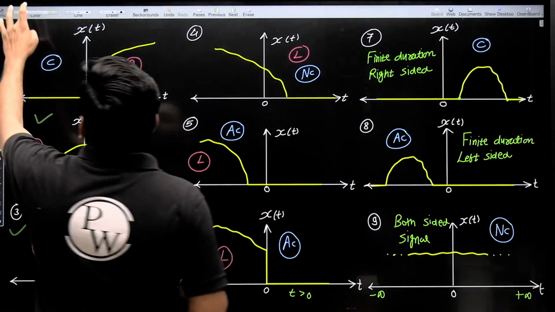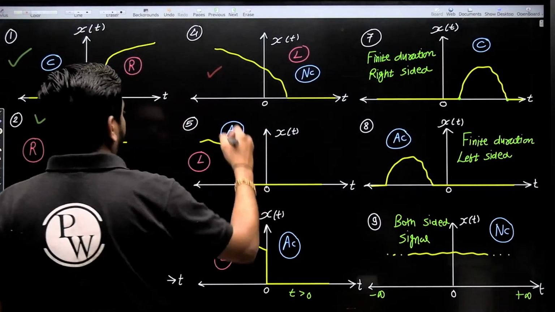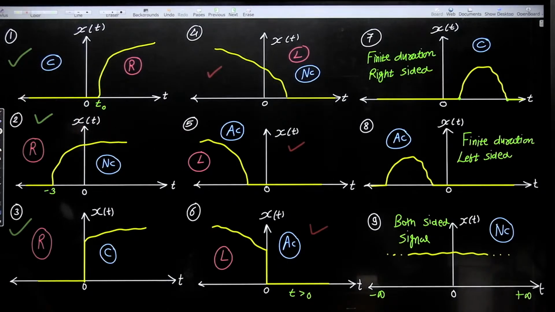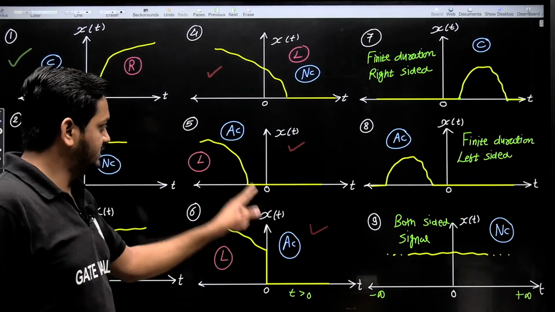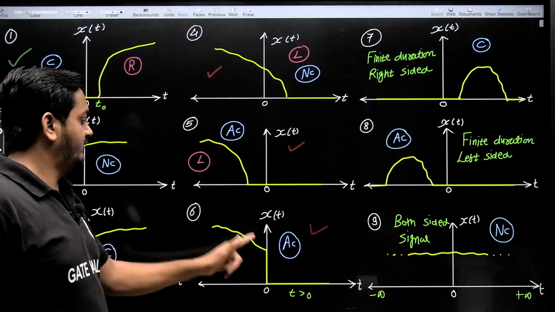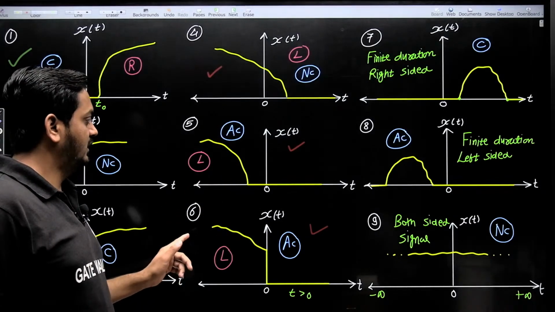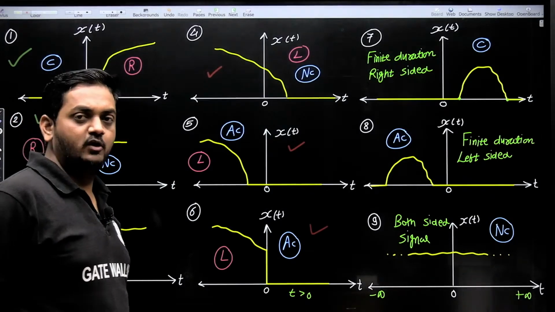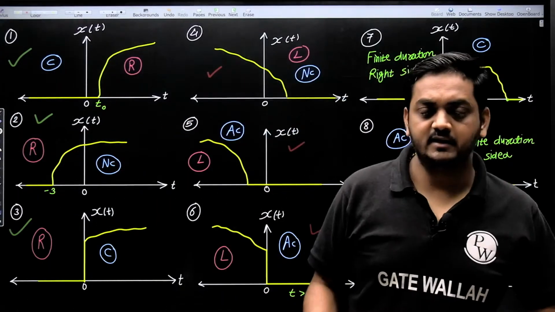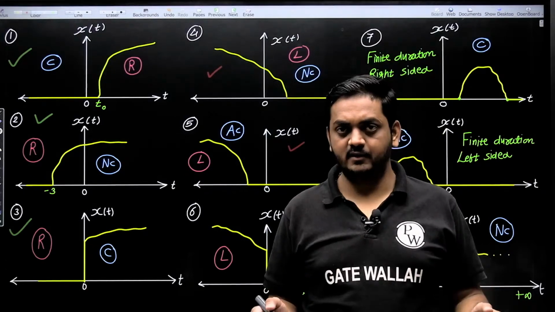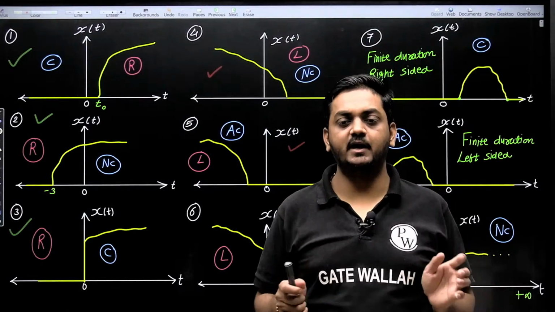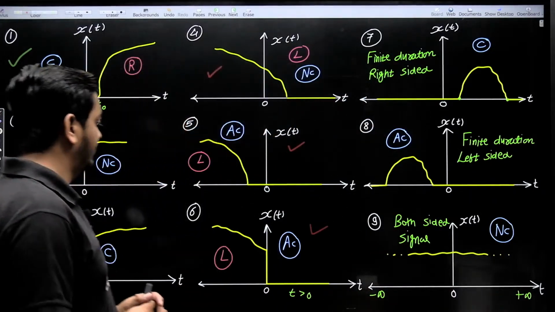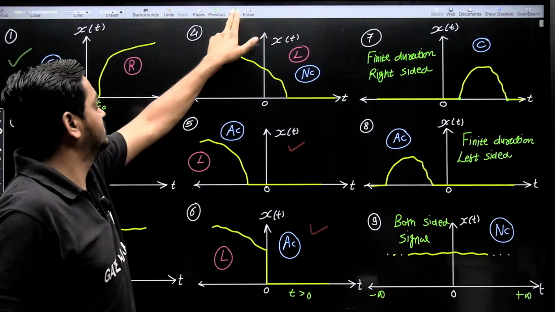Similarly, from 4th, 5th and 6th, what can we conclude? Each and every anti-causal signal is left sided, but each and every left sided signal is not always anti-causal. It may or may not be anti-causal, correct. Each and every anti-causal signal is left sided, but the vice versa statement may or may not be true. So these are two important conclusions. Is that clear?